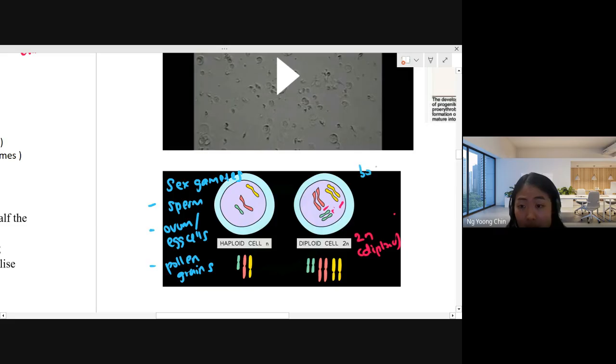For the diploid cell, they refer to the body cell. For example, our skin, hair, liver, and every kind of cell in our body are classified as diploid cells, except for these two cells, which are the sperm and the ovum. So that's what is meant by haploid and diploid cell.